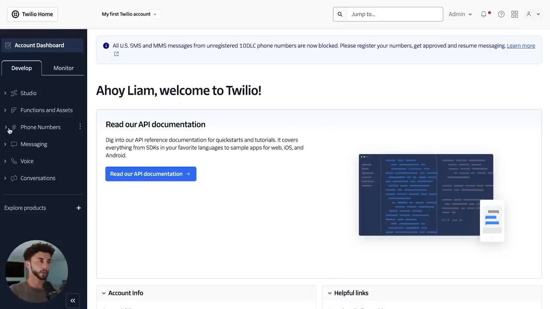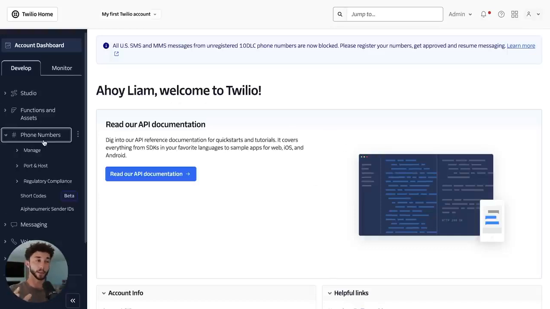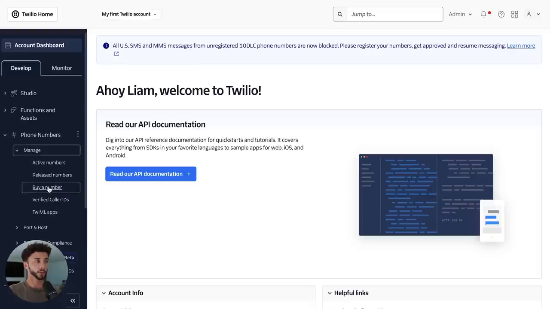So we can go over to the phone numbers on the left here. There may be some setup that Twilio walk you through. It can be kind of annoying sometimes. They say you need to do all of these declarations and forms and stuff. But for the most part, it should be fairly straightforward if you follow their setup instructions when you create your account, to then come over and go to your phone numbers and manage and go to buy a number.